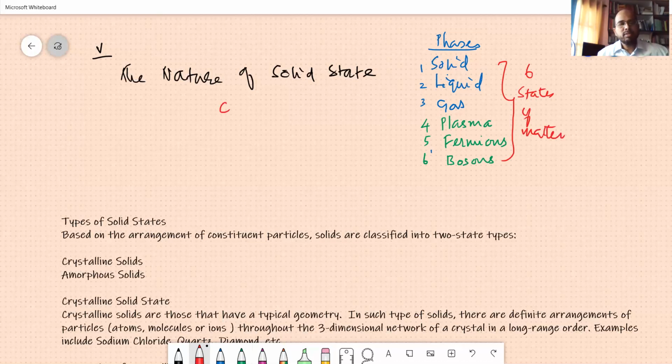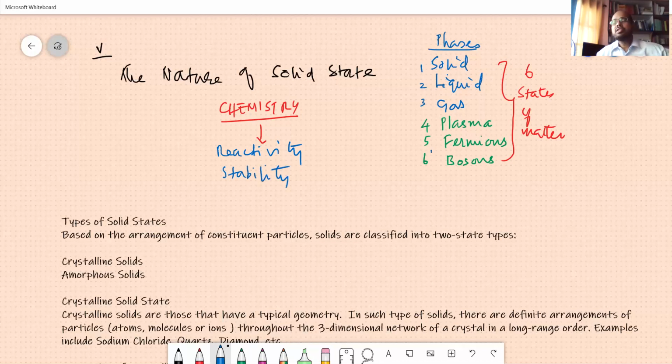Particularly when you have chemistry, you should know that it is connected with the reactivity, what all things react, what things do not react. Therefore, if they do not react, how much stable they are, reactivity, stability. And then if it is reactive, what is its mechanism, how it reacts.